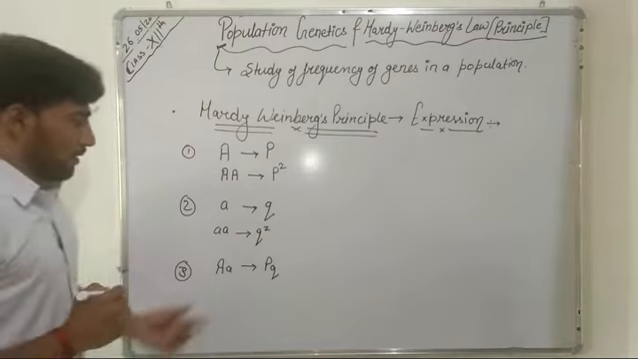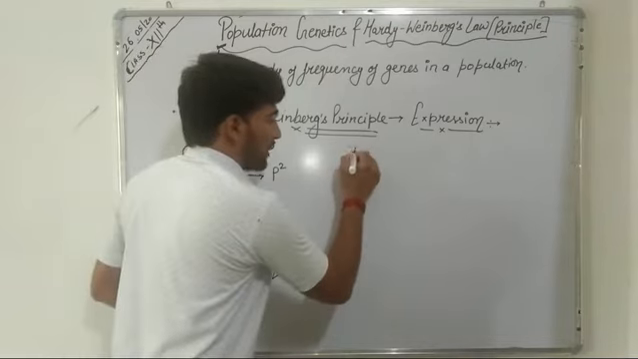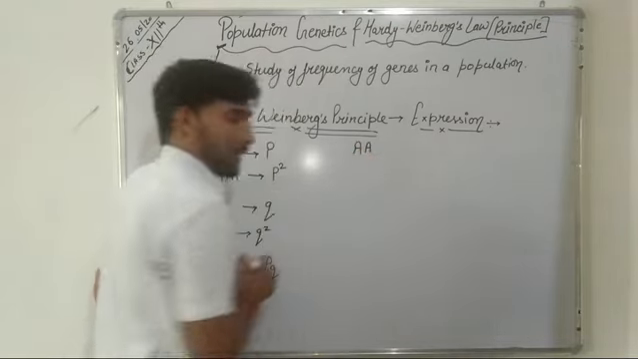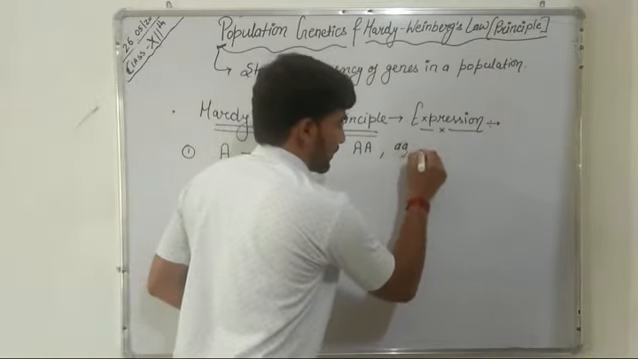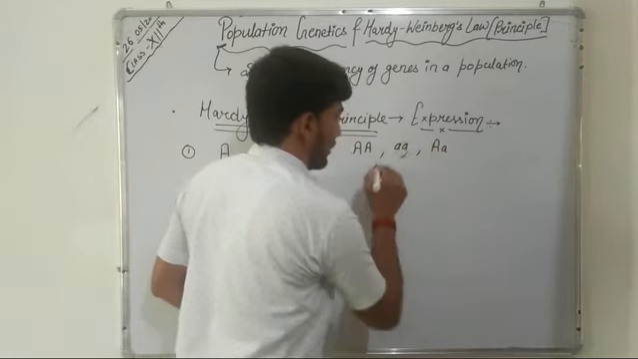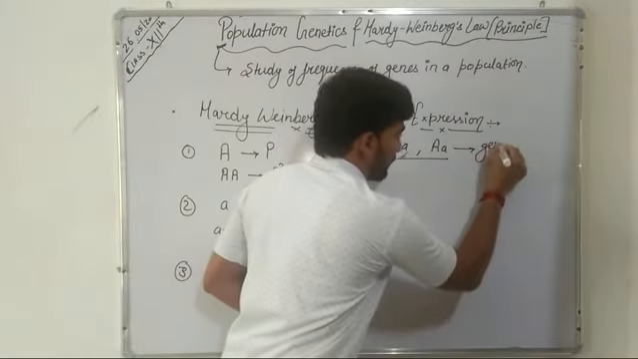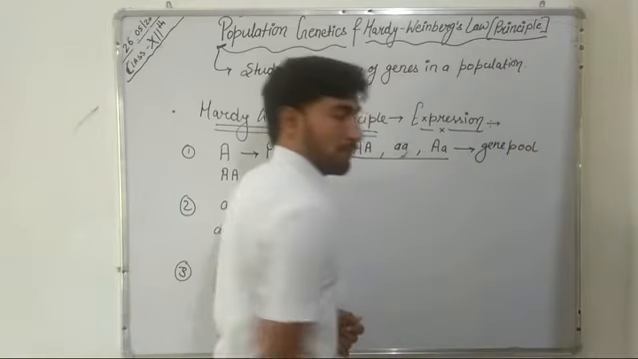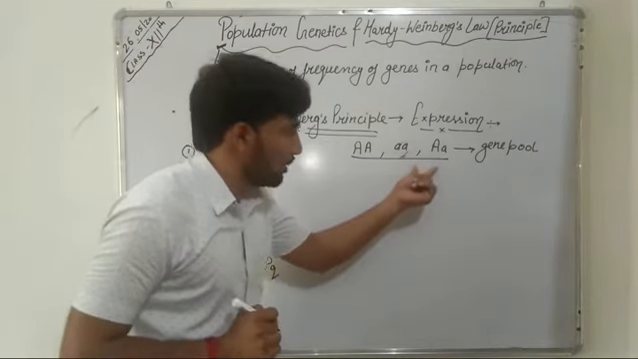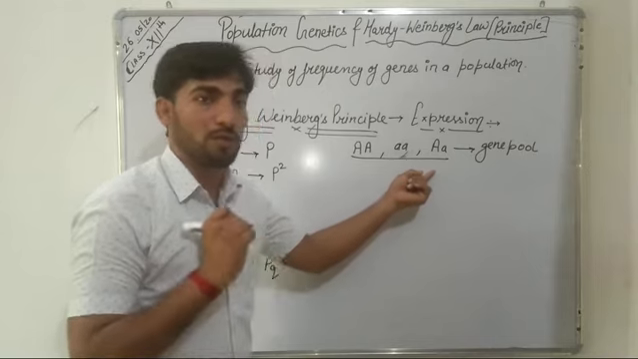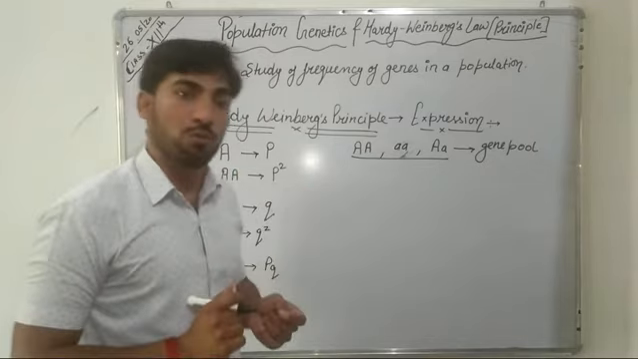Now, as we know, in a gene pool, suppose we have three types of allelic pairs, that is capital A capital A, capital A small a, and small a small a. So all these three pairs for a particular character form a gene pool. Now, according to Hardy-Weinberg's principle, the relative frequency of all these alleles must be constant generation after generation in a population that is reproducing through sexual reproduction.